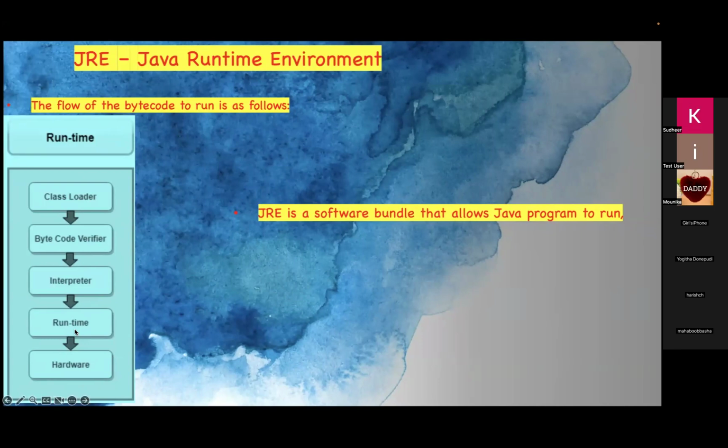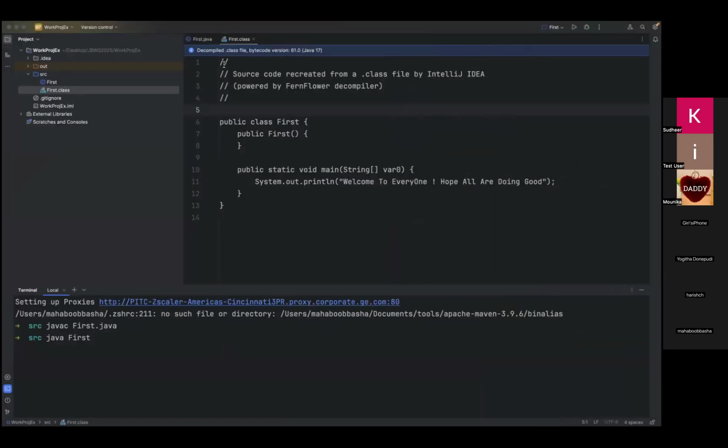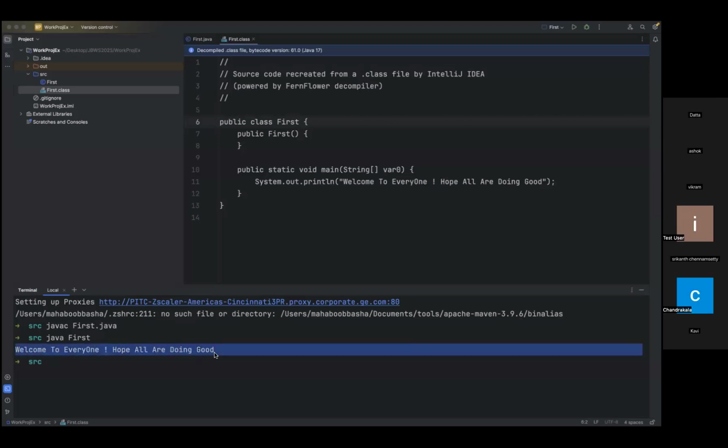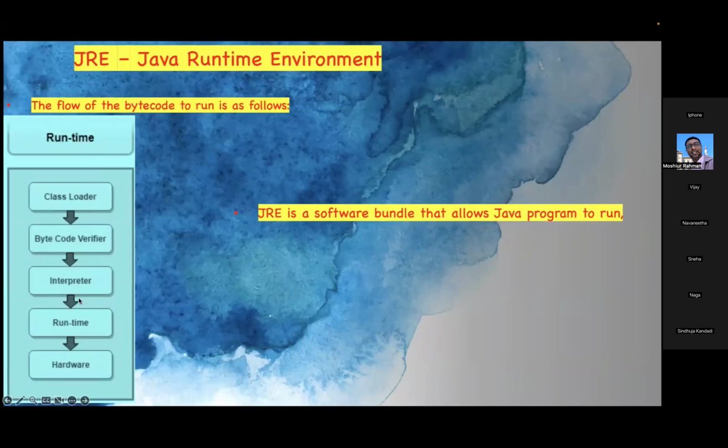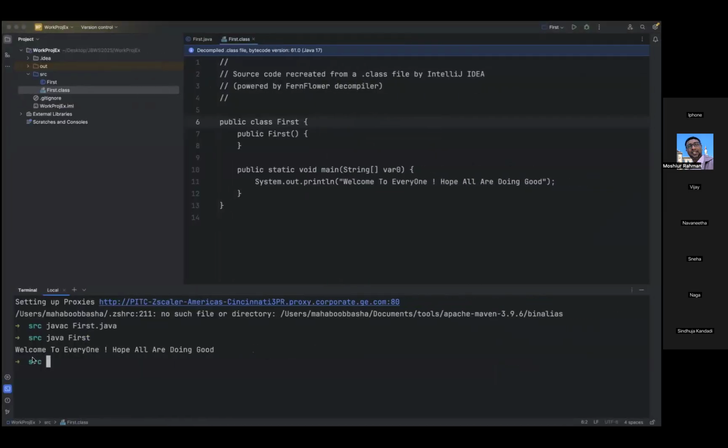So now runtime is nothing but whatever the components are doing at runtime. When I hit this, you get this output. The meaning of this is that it is a standard output device, the console. The platform is which operating system and which processor, what type of platform you're using. In the end, all these components work together internally and provide you the output.